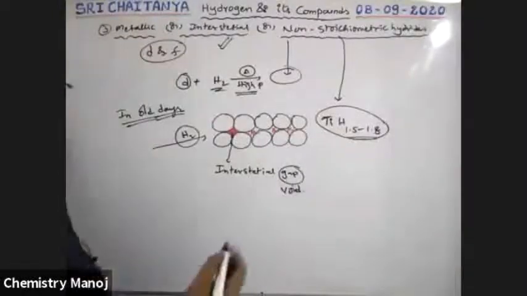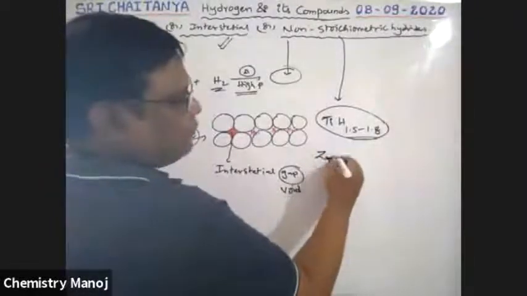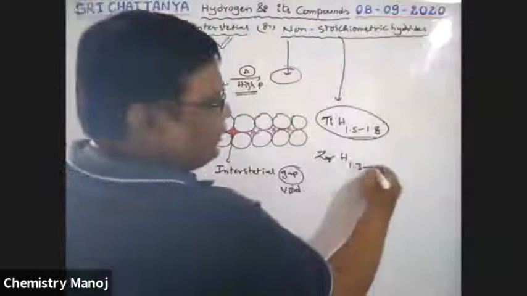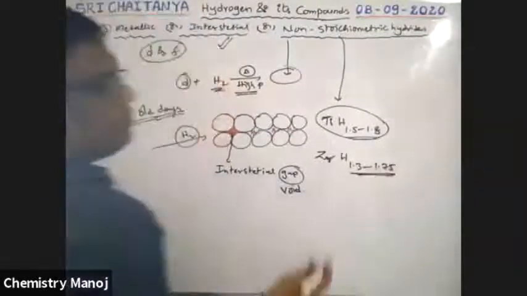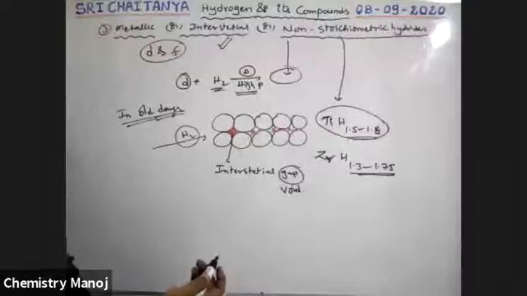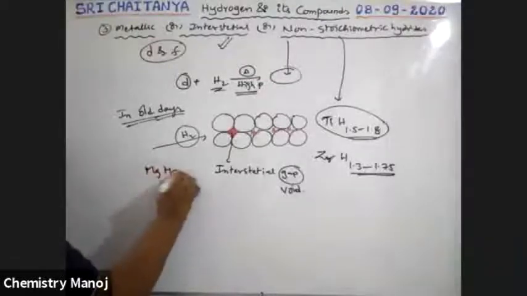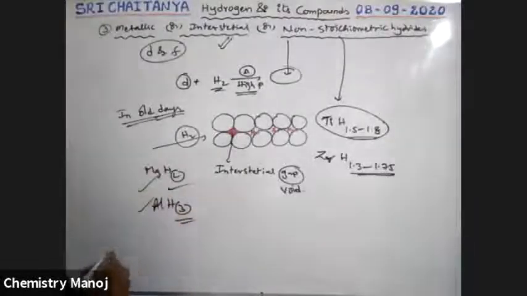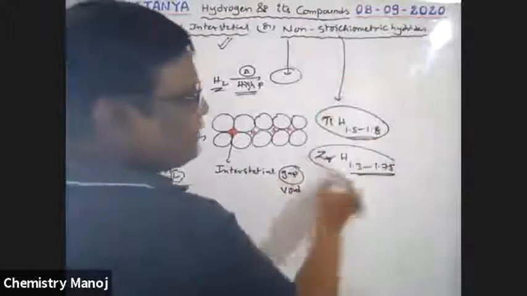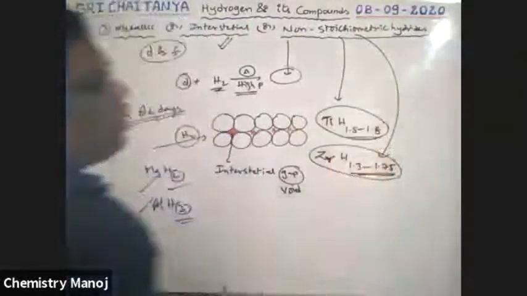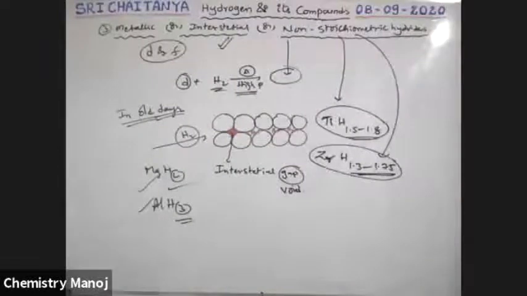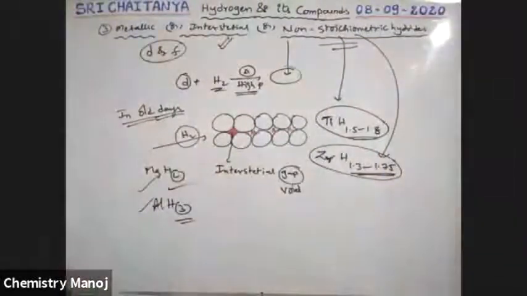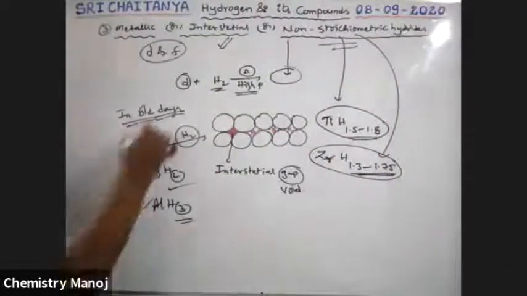Just like that, zirconium with hydrogen gives 1.3 to 1.75. It is also not an exact number. See here, for example, magnesium with hydrogen, 2 hydrogens fixed. Aluminum with hydrogen, 3 hydrogens fixed. That means the stoichiometric rules are followed there. But here the stoichiometric rules are not followed. These are all considered non-stoichiometric compounds. That's why these hydrides are called non-stoichiometric hydrides. So this is the concept in old days.